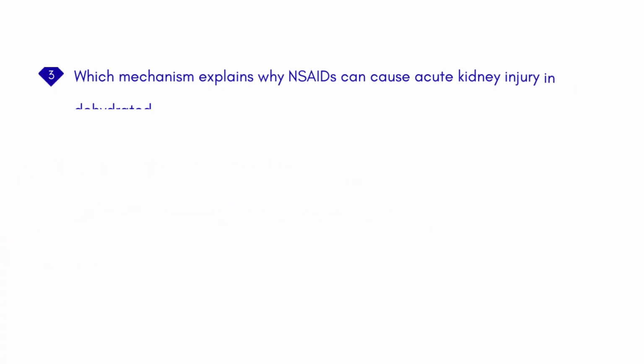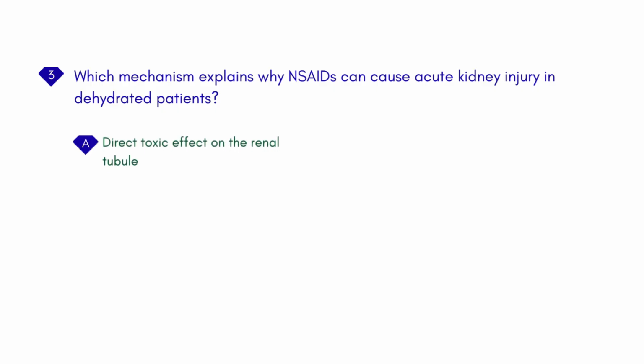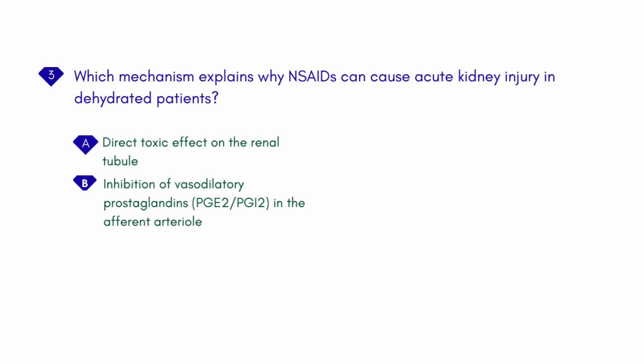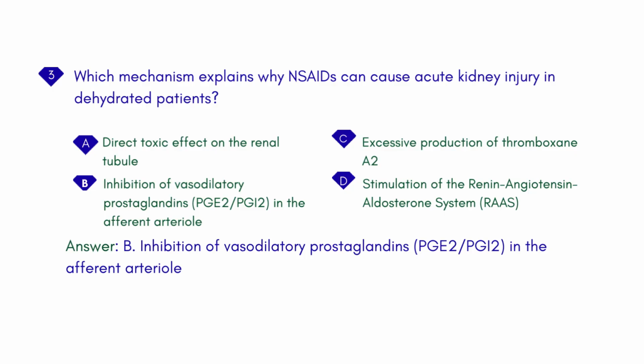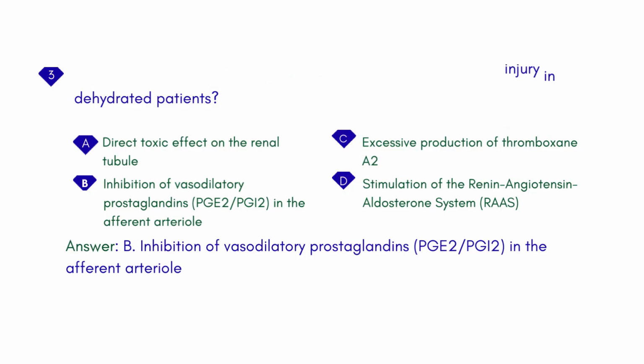Which mechanism explains why NSAIDs can cause acute kidney injury in dehydrated patients? A. Direct toxic effect on the renal tubule. B. Inhibition of vasodilatory prostaglandins, PGE2/PGI2, in the afferent arteriole. C. Excessive production of thromboxane A2. D. Stimulation of the renin-angiotensin-aldosterone system, RAAS. Answer: B. Inhibition of vasodilatory prostaglandins, PGE2/PGI2, in the afferent arteriole.